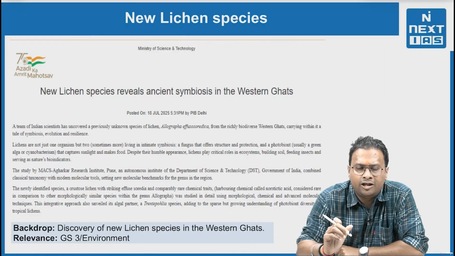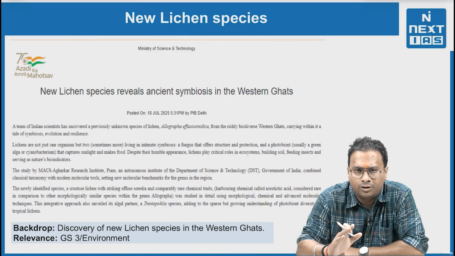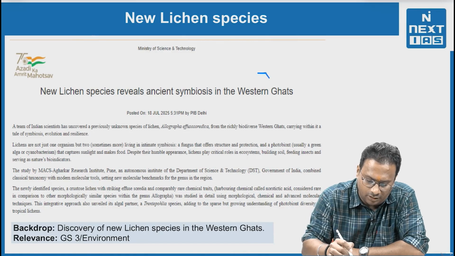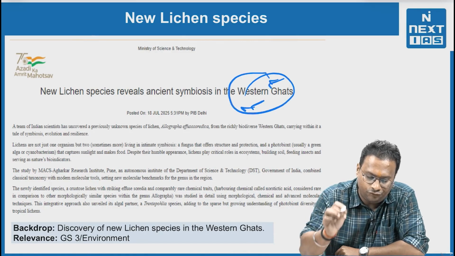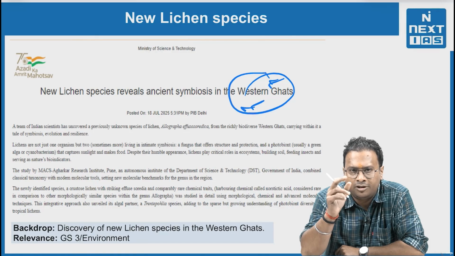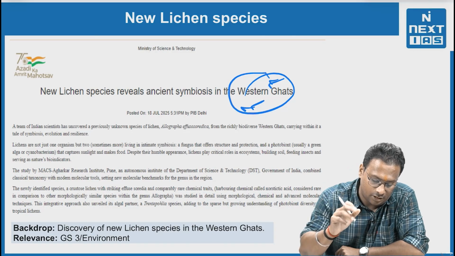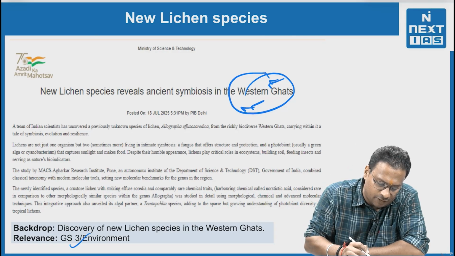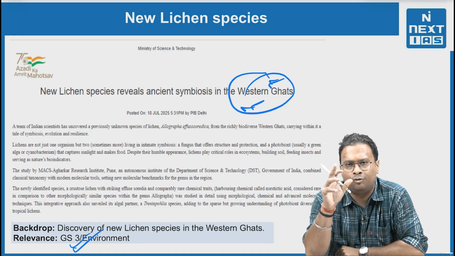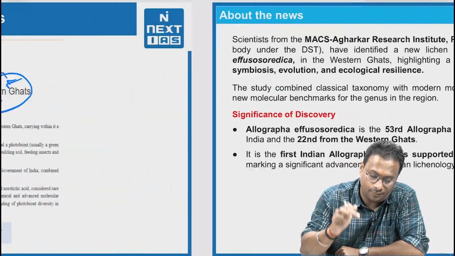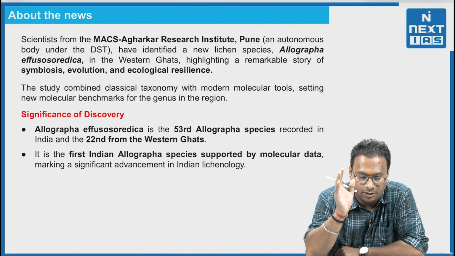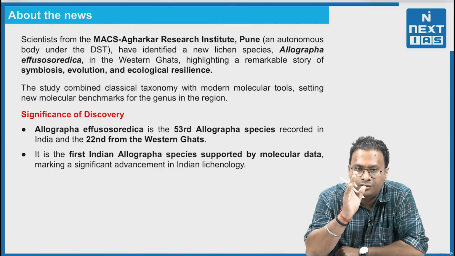Now, the fourth topic. This is a new lichen species that was recently found in the Western Ghats. This is very important because it is published in the PIB as well, and it is a new species. With respect to GS Paper 3 environment, this is an important topic. Now, we need to understand the news, and afterwards the lichens issue.